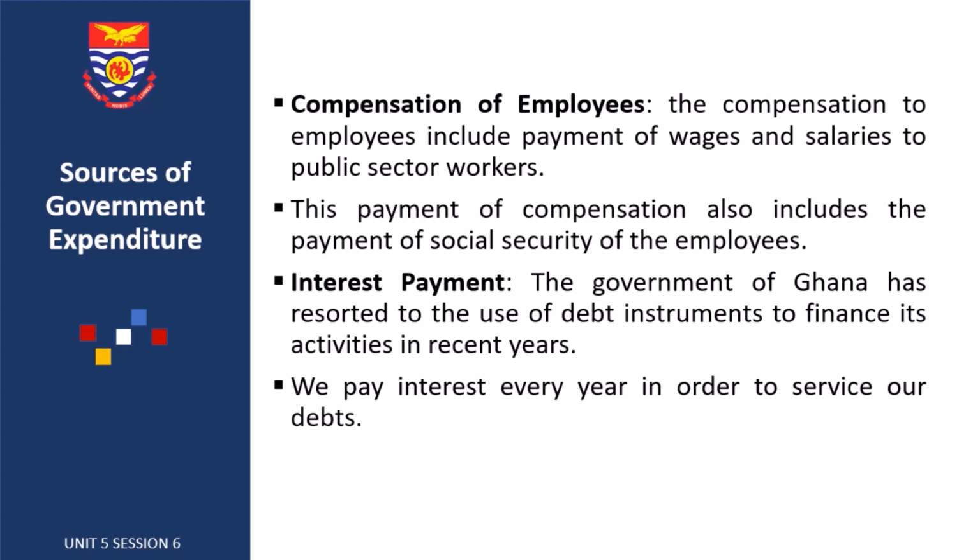The next expenditure item is interest payment. Now you don't expect any loan or any borrowing without interest, so the government also spends most of its revenue on paying interest on domestic borrowings and also foreign borrowings, right? Recently, what we are facing now is the inability of the government to service some of these borrowings, that's to pay the interest on them, leading to a debt restructuring as well as some, I don't want to say begging, but some plea to the foreign community to actually spare us in paying some of this interest at the moment, right?